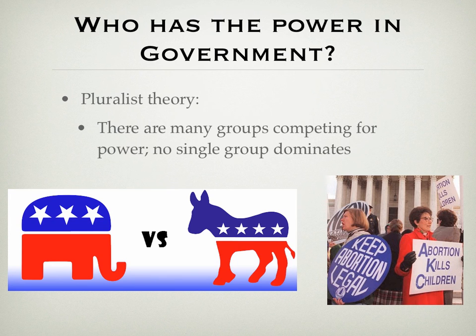In the other picture, you can see a couple women there, and they have opposite signs about their opinion of abortion. Likely these women are from interest groups. And so again, with interest groups, we have lots and lots of interest groups, and we'll talk about them a lot more later in the year. But you have where both sides are represented. You have the woman who wants to keep abortion legal on one side, and the woman who is opposing abortion as well. So neither one of those two groups dominates the politics in this country.